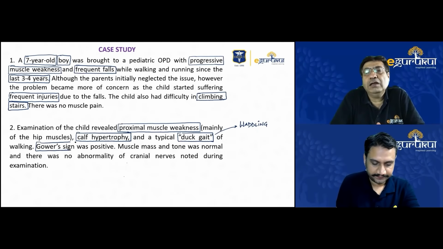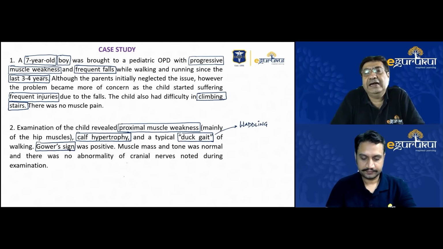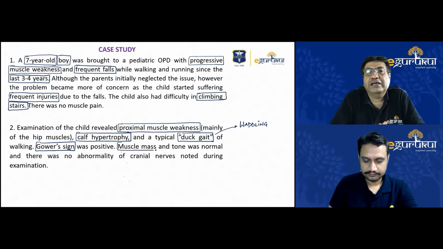Right. Overall, the basic examination that we did, the muscle mass and the tone was normal. So there was no very obvious wasting that I could see while examining the child. And we did a very thorough examination of all the cranial nerves. So there was no obvious cranial or peripheral neuropathy that we could get from the examination of the child. So this appeared to be a primary problem of the muscles.